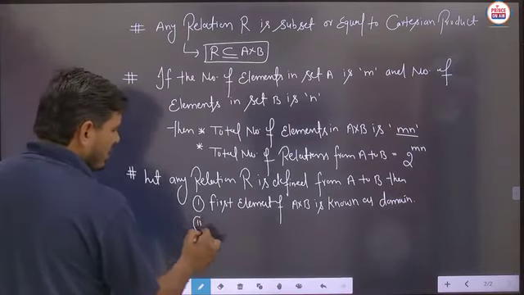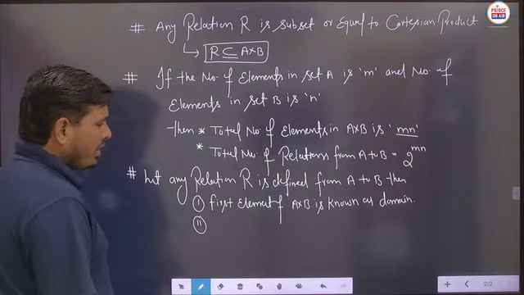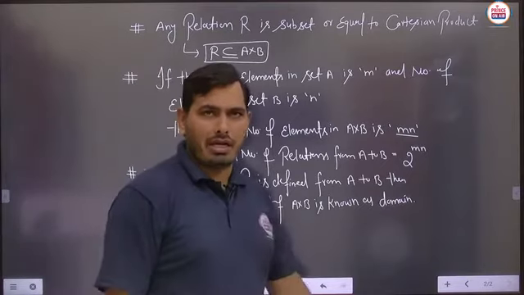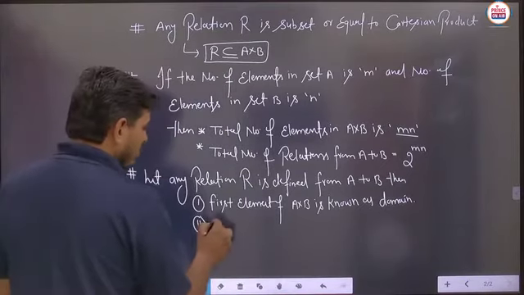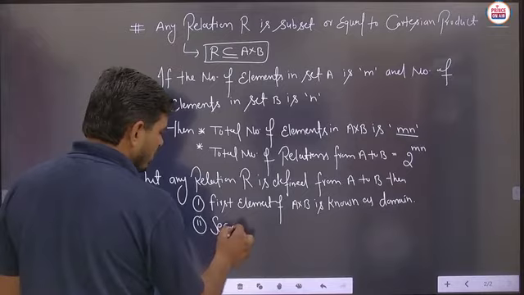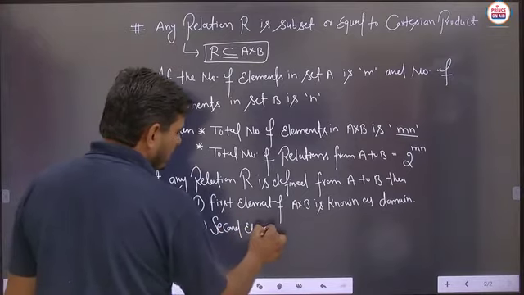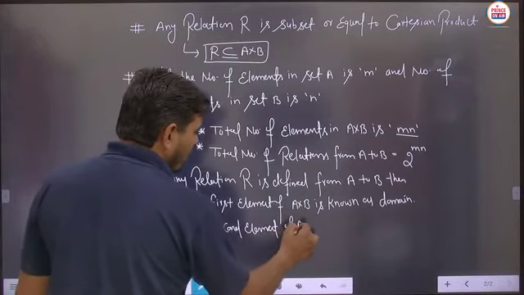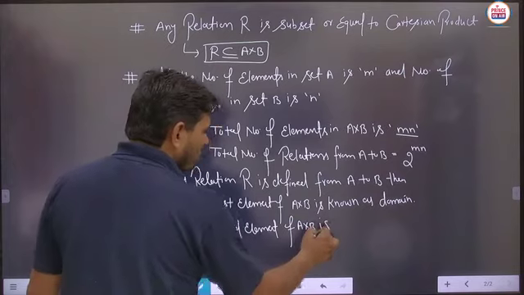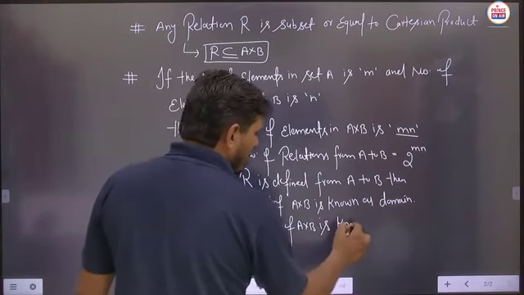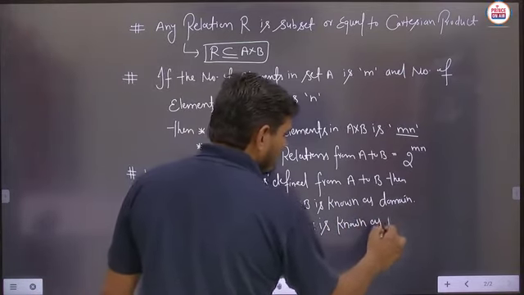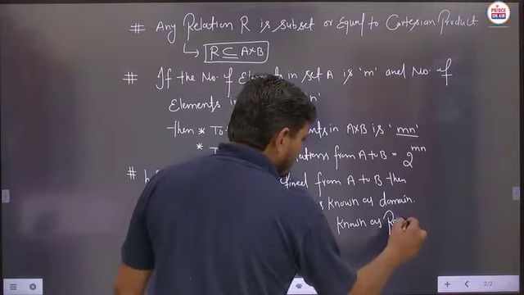Similarly, the next part: the second element of A cross B is known as the range of the relation. This is said to be the range.